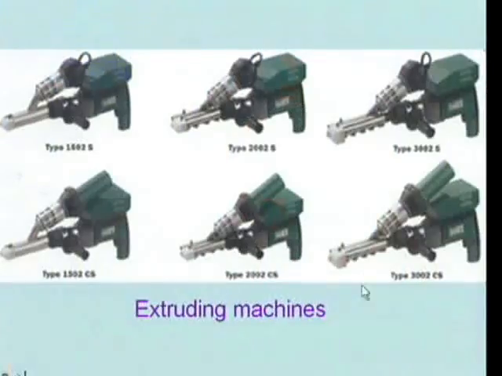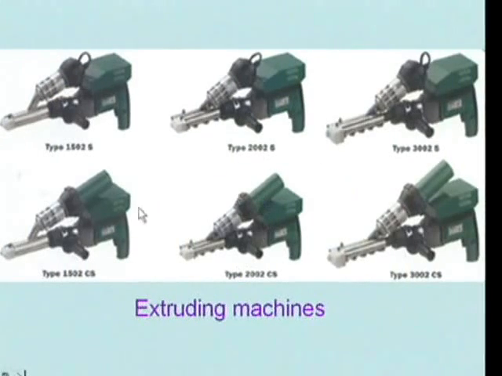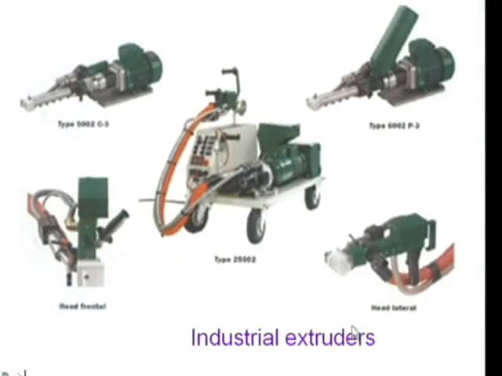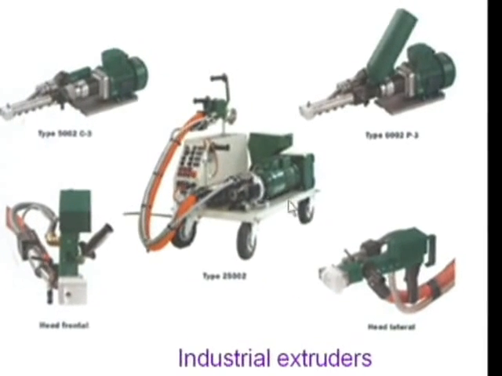Now let us see some figures of the machines and guns we use. These are extruding machines, and these are the guns used for such work. And here are industrial extruders, again the same thing.